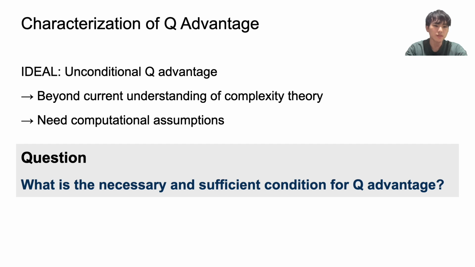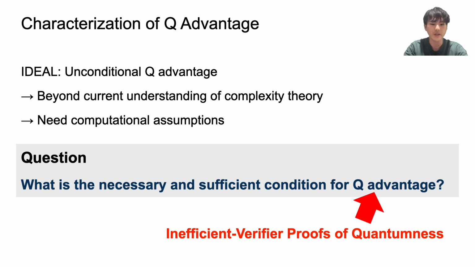Based on this current situation, we address the following question in this work. What is a necessary and sufficient condition for quantum advantage? To study this question, we have to deal with quantum advantage more precisely. Especially in this work, we focus on protocols called inefficient verifier proofs of quantumness. Thus, I explain the definition of this protocol in the next part.